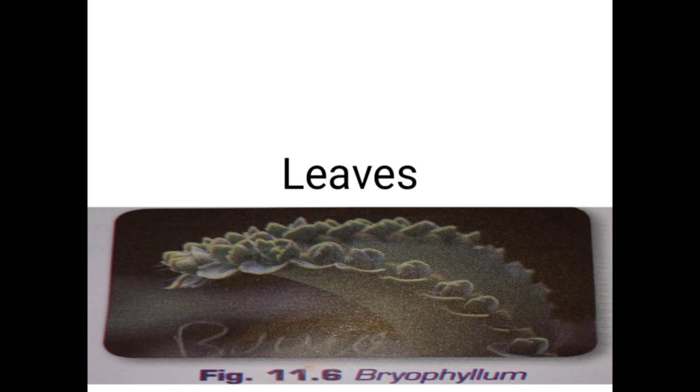Leaves. Leaves of some plants such as bryophyllum have notches on the margins. These eventually develop into small buds called adventitious buds. These buds can further develop into new plants under favorable conditions.